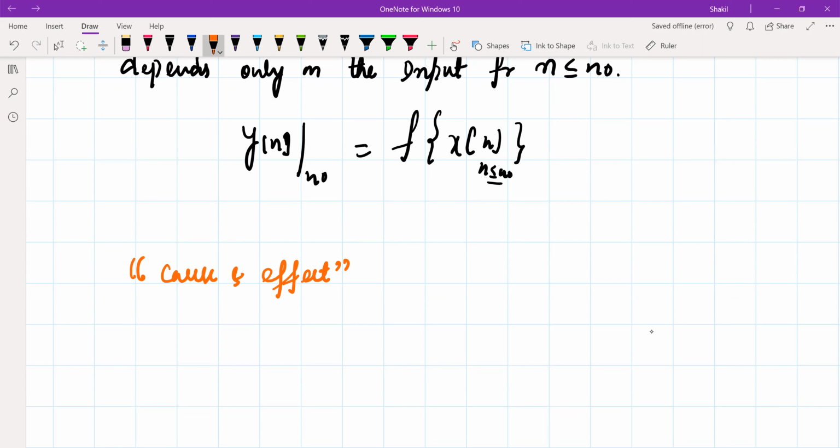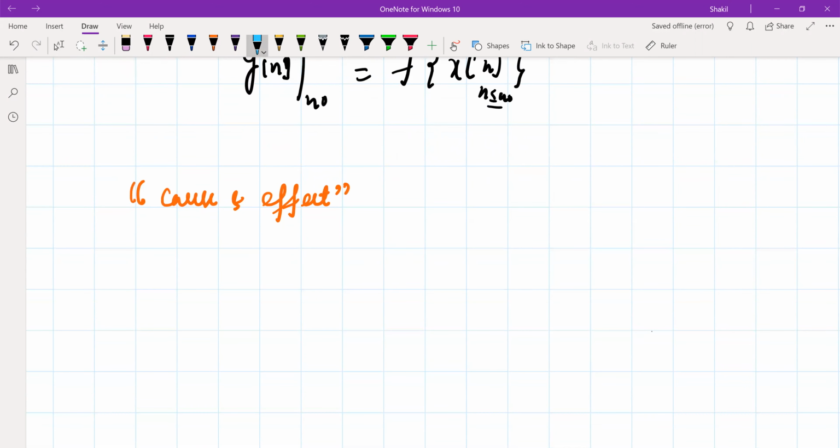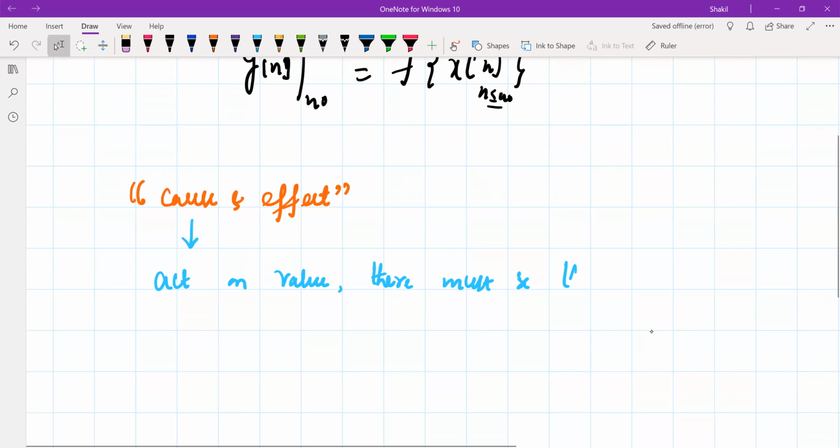So in other words, for a system to act on some value, there must be the value there. There must be the cause for this system to act.